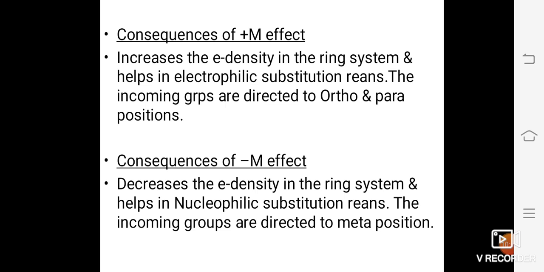And the consequence of negative mesomeric effect or negative resonance effect is it decreases the electron density in the ring system and helps in the nucleophilic substitution reaction. So the incoming groups are directed only to the meta position.